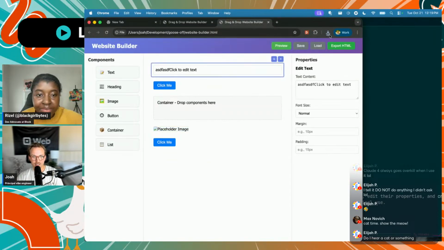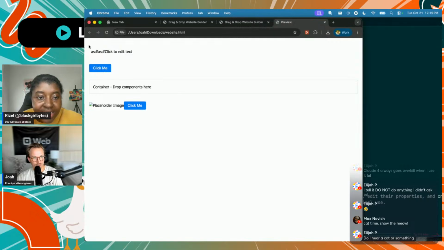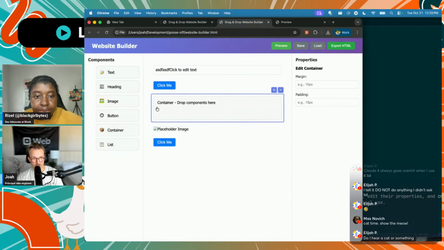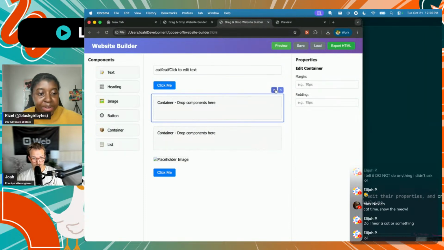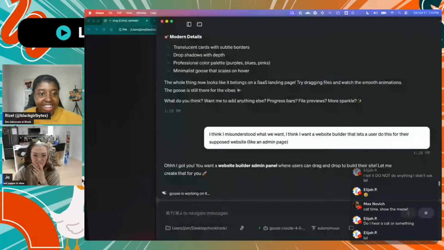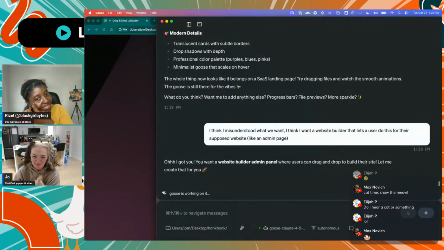Export a website. Look at that. Let's see what the export looks like. Oh, look at that. Nice. It even creates an HTML file. All right, I'm going to try to figure out this container problem if you want to jump back over to Joe. I'm going to go to Joe, see where she's at. Hey. I misunderstood the prompt.